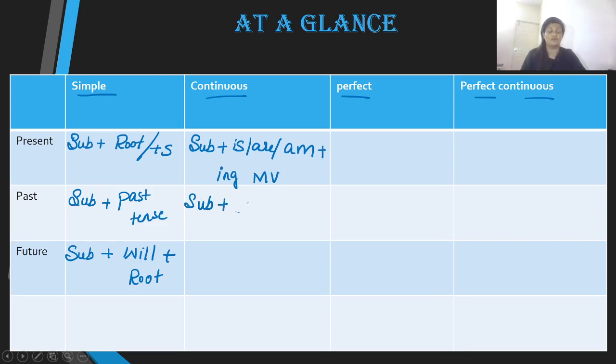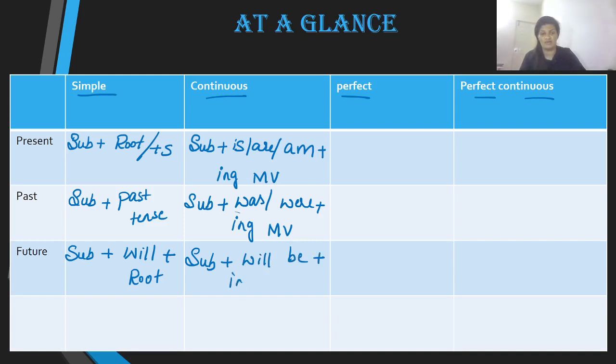Well, obviously we are going to begin with subject, and the past tense of is, are, and am is was, were, and then of course we are going to use the ing main verb. Next we have the future continuous tense, which takes the subject, will, be, and the ing main verb.